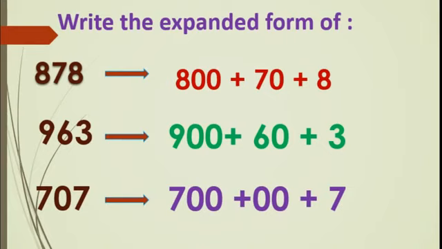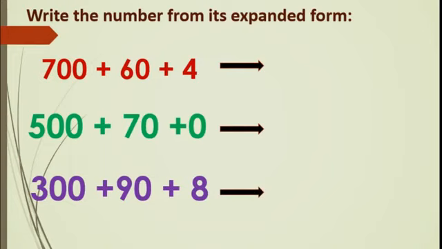Why is it 0 in the tens place? Do you know? Yes, because 0 is in the tens place in 707. So we are going to write 700 plus 0 plus 7. Got this, children?